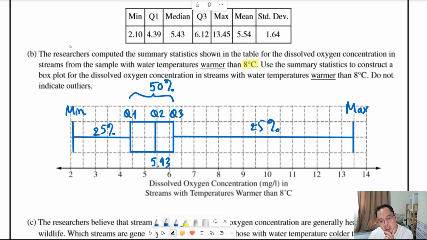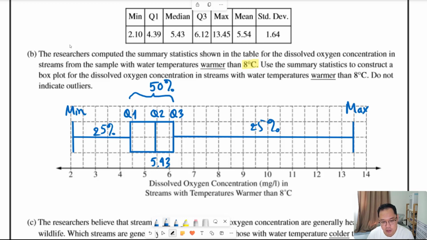So the mean is also close to the Q2, and the distance here between Q3 and Q2, this region is smaller. It has smaller area compared to this one, meaning 25% of the values focus in this region. So the mean will be close to Q2 too.